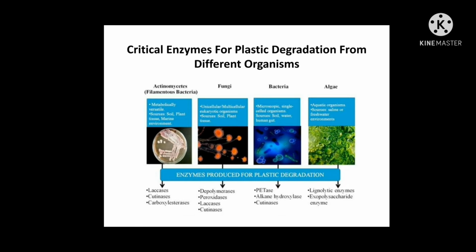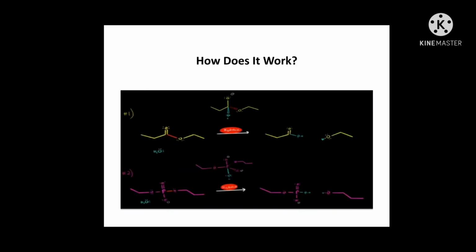Now, before moving on to how these plastic degrading enzymes work, we have to know how hydrolysis works. These hydrolase enzymes are involved in a catalytic reaction which causes the breakdown of chemical bonds in the presence of H2O. H2O basically releases an H+ ion to form a nucleophile, and this nucleophile attacks to break the bond. Before breaking the bond, it forms two types of intermediates, tetrahedral and trigonal bipyramidal, so we can say this is an SN2 reaction. Now let's look into how plastic degrading enzymes work.